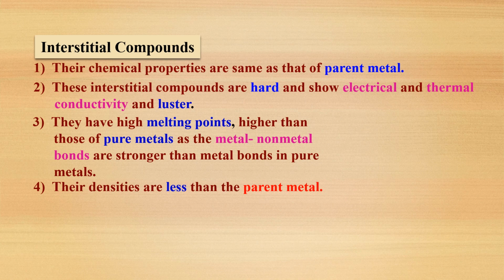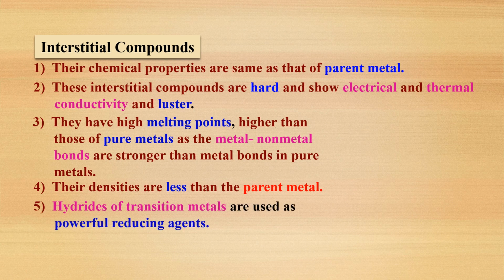Next, their densities are less than the parent metal. The density of the pure metal is more, and interstitial compounds have lower densities.